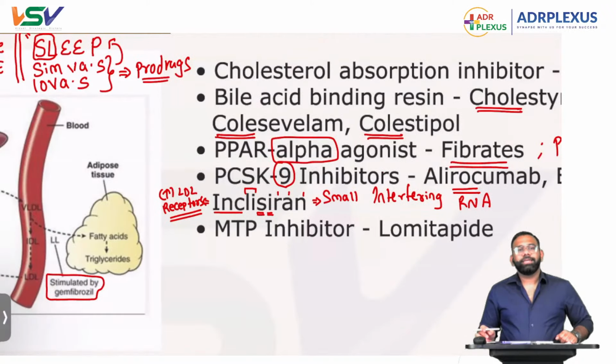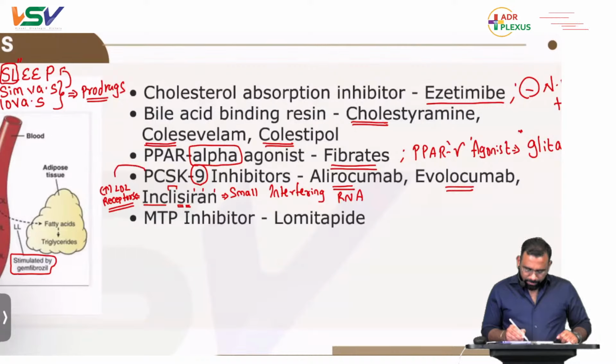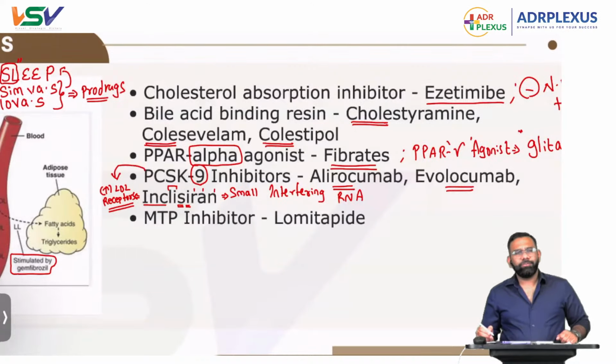If it is increasing LDL receptors at the liver, it is going to take up all the LDL. That's how it is going to act. So inclisiran might be very important, the expected one for the next coming INICET.